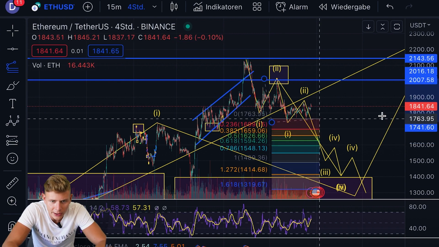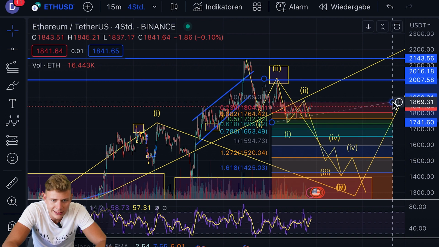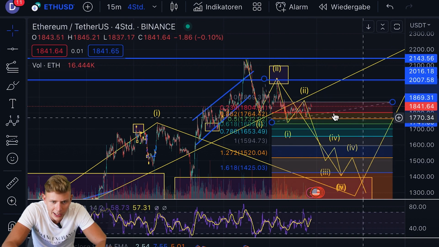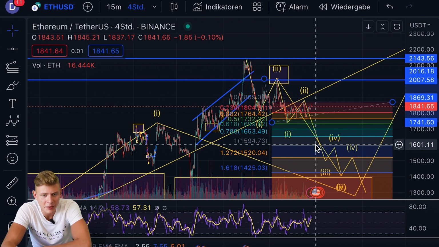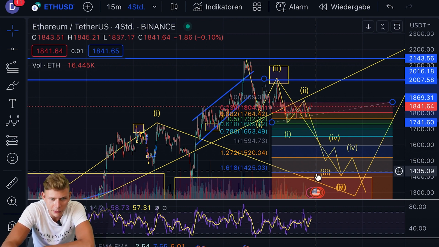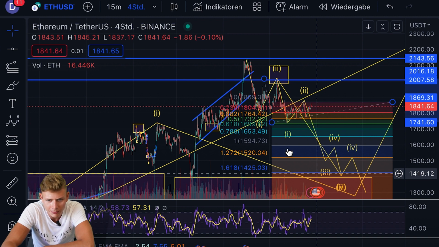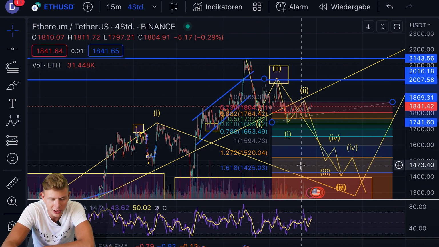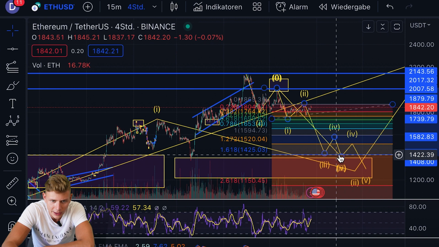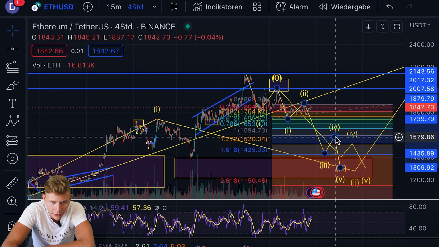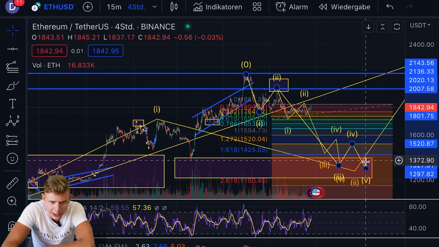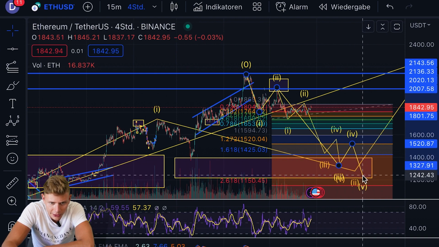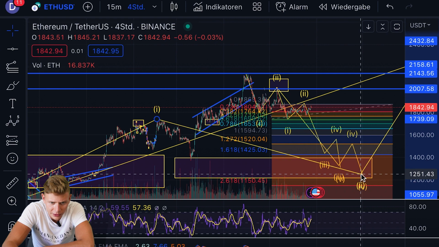So the next key target level, if we are breaking below 1735, would be the 100% extension level of this 1-2 setup, which would be the $1,595 US level. But the more likely option is, in my opinion, to come down here to the 1.618 to 1425, because that is the minimum target we are watching out here for a third wave. So if we are measuring it here completely correct, it would mean that we are coming down here to the downside part of this target area.